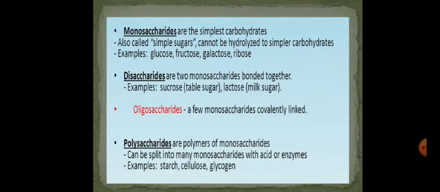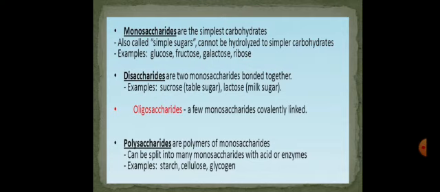The word oligosaccharide also belongs to the Greek language where oligo means few, saccharon means sugar units. Here, a few monosaccharides are covalently bonded together. They are covalently linked together. The third class is polysaccharides, and again the word polysaccharide comes from the Greek language where poly means many, saccharon means sugar units, and in this chain many monosaccharides are linked together. They can be split into many monosaccharides with acid or enzymes, and examples are starch, cellulose, and glycogen.